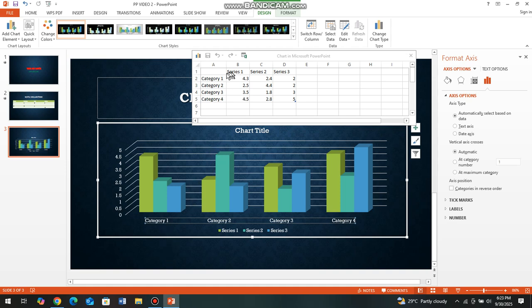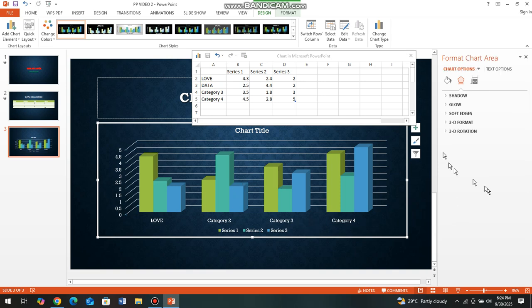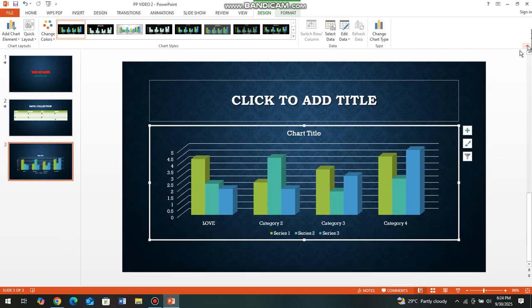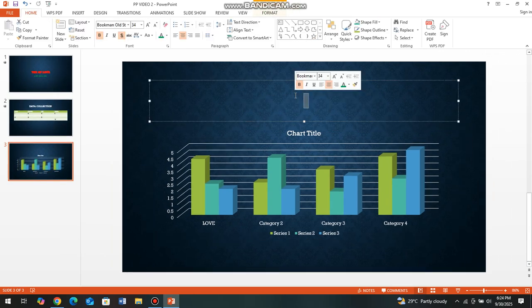If you want to change anything, maybe here you put something like love. We are talking about love here. Then you put data and whatever information you want. When you're done, you click here. You can add the title.